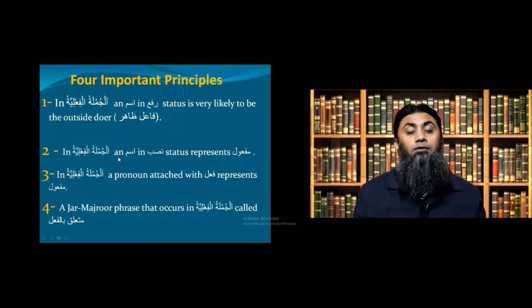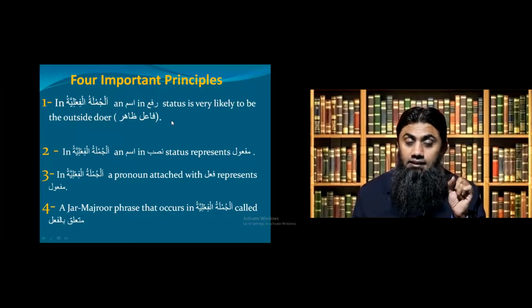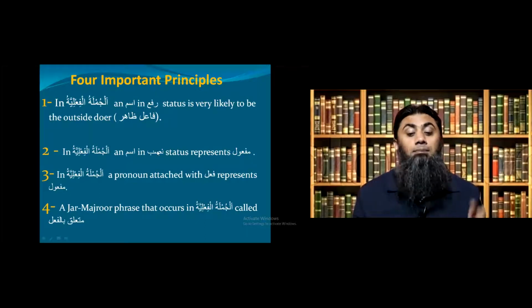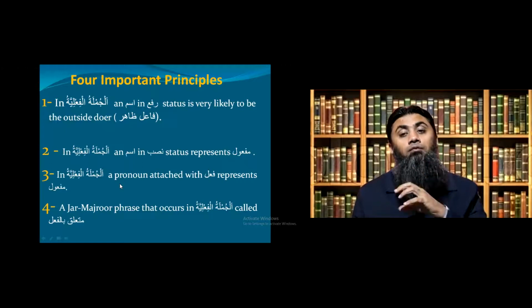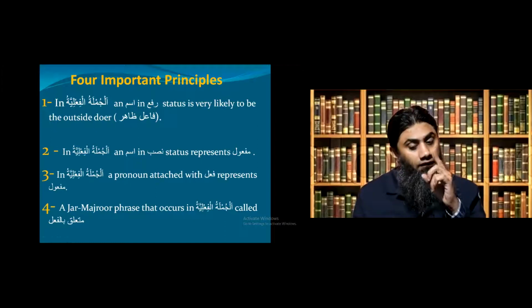And secondly, if you see an ism in nasab status, it will be maf'ul. So if you see an ism in rafa status, it will be fa'il or outside doer. And if you see an ism in nasab status, it will be maf'ul. Point number 3, if you see a pronoun attached with the fail, this pronoun will be your maf'ul. So maf'ul is in these 2 forms. Sometimes a clear ism in nasab status, and sometimes a pronoun attached with the fail.